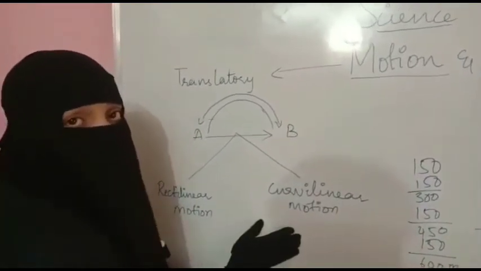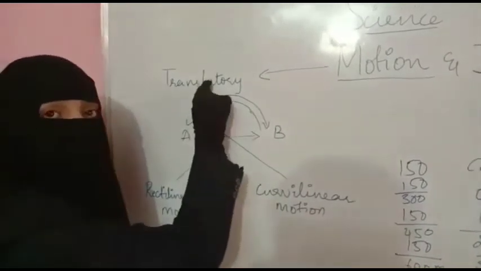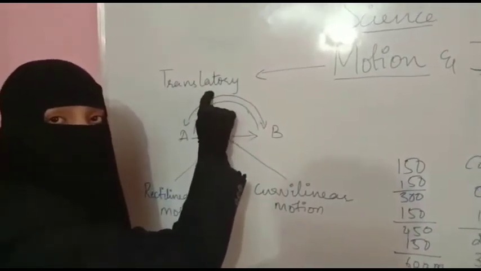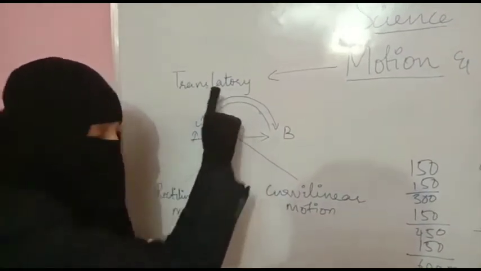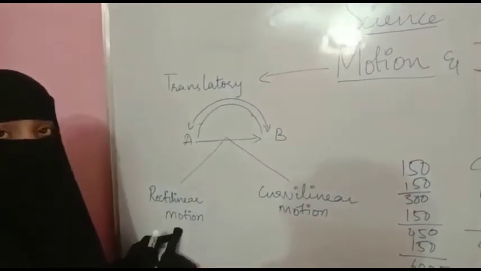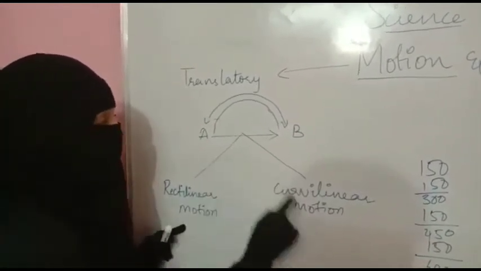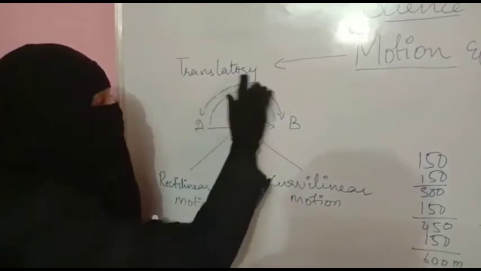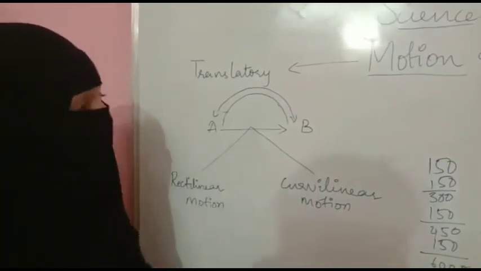Did you understand what translatory motion is? If the moving parts of a body follow the same path, then it is said to be in translatory motion. If a translatory body follows a straight line, then it is rectilinear motion. If it follows a curved line, then it is curvilinear motion. This was our translatory motion.